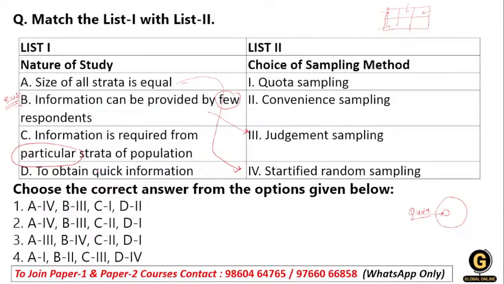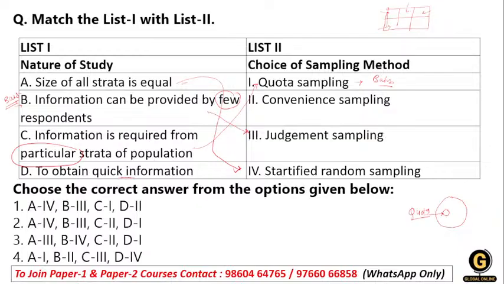So whenever information is required from a particular strata of the population, we call this quota sampling. Quota sampling involves selecting a predetermined number of respondents for specific data. So this also has bias, because the data I am collecting is collected from predetermined respondents in a specific strata.